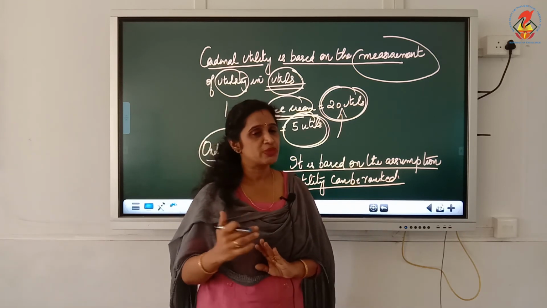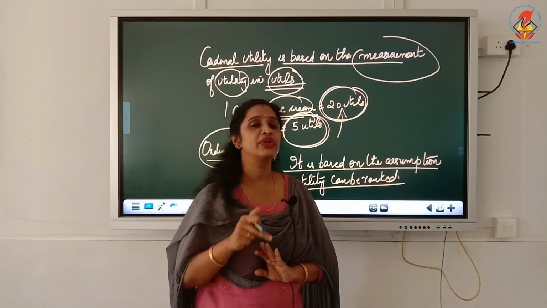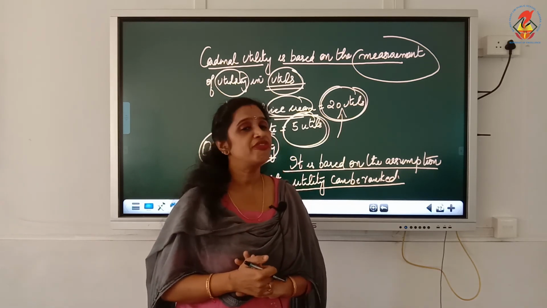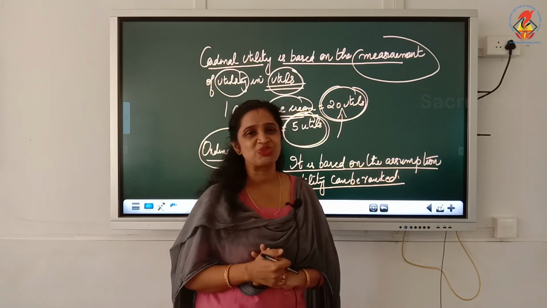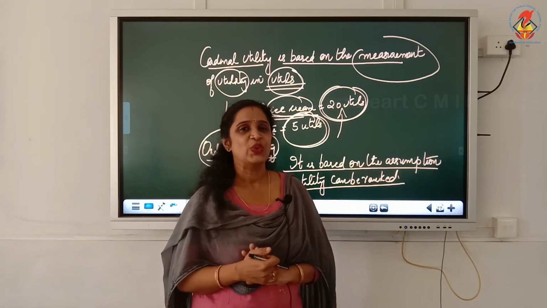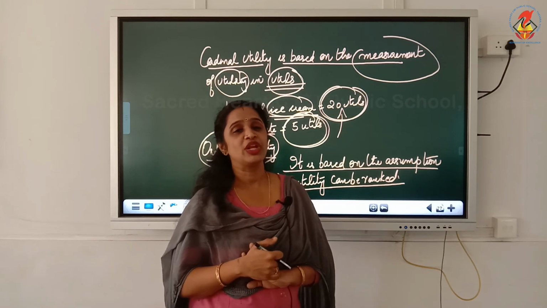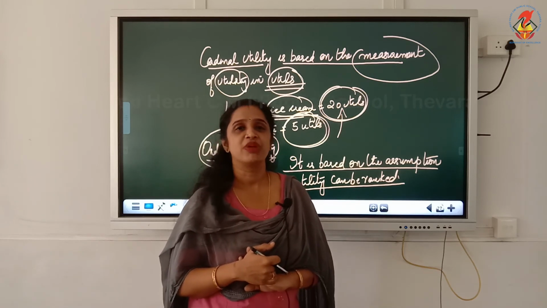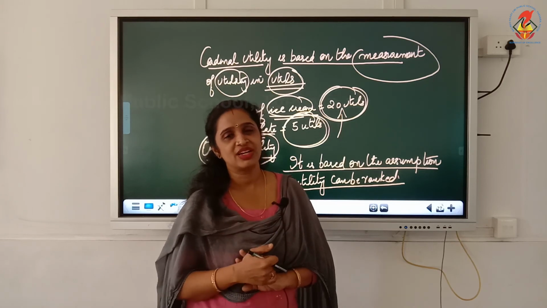So the two concepts of utility, cardinal and ordinal: the cardinal utility concept is used by Alfred Marshall to explain his theory, and the ordinal utility concept is used by J.R. Hicks to explain his theory. So with this we will move on to the next session, the consumer equilibrium theory of Alfred Marshall, and after that J.R. Hicks. I hope the introductory part is very clear to you.